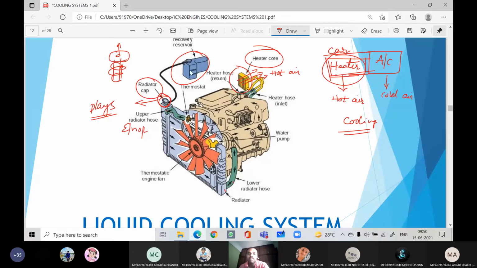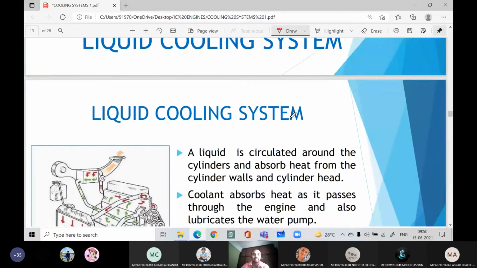Okay, so this is the reservoir. Whenever the coolant is not sufficient, the required coolant can be sucked from this reservoir. At the same time, if there is excess coolant, that will be rejected to this receiver tank, the reservoir. Right, we will see what the types and parts of the cooling system are.